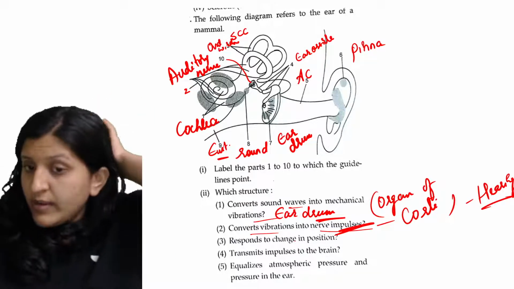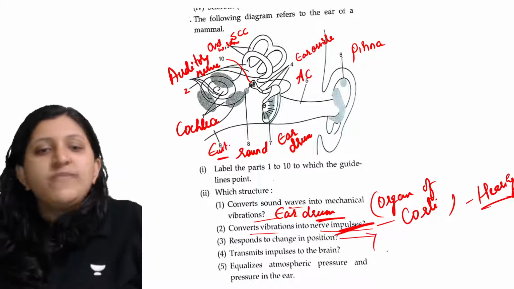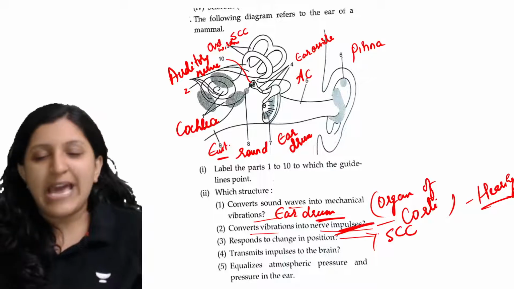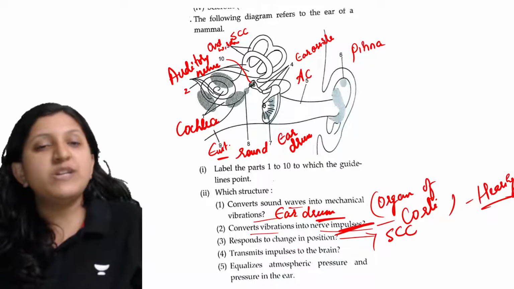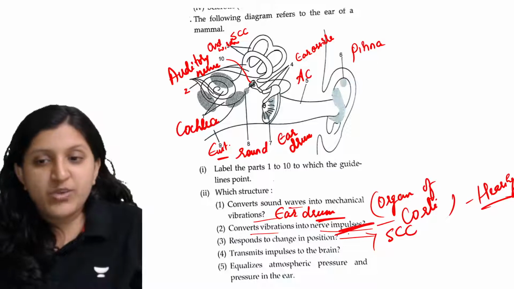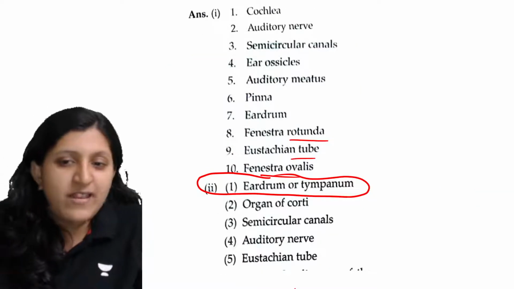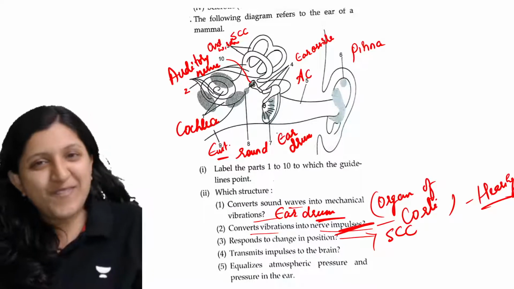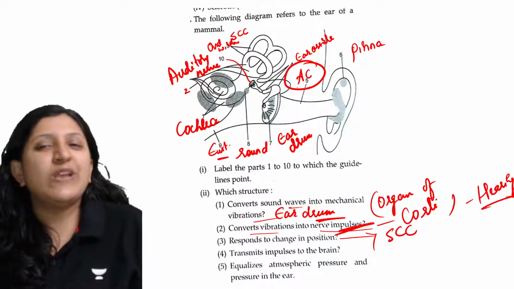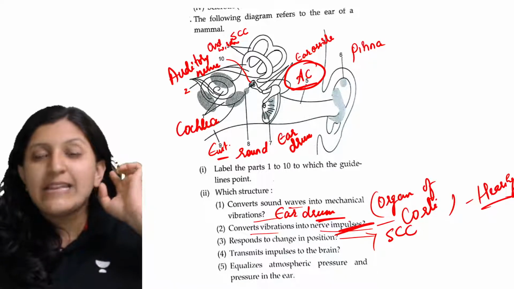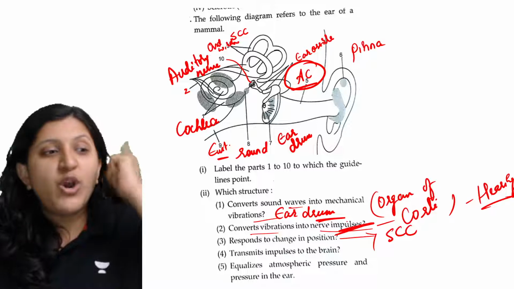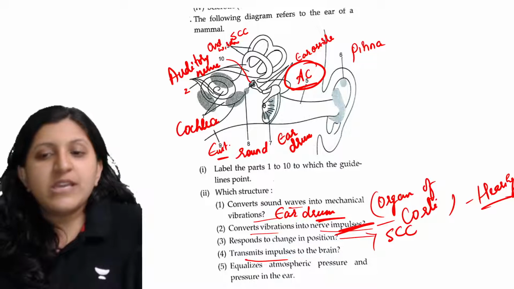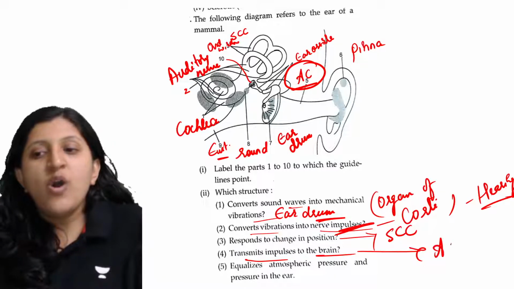Okay, so now respond to change in position. This is dynamic balance. So that means semicircular canal is the one which has a role. Transmit impulse to the brain. Which is that transferring impulse to the brain? Is that the auditory canal or auditory nerve? A lot of them I have seen get confused and go with the auditory canal. Auditory canal is just a way of transport from your ear to the eardrum. So transmitting impulse to the brain is done by the auditory nerve.